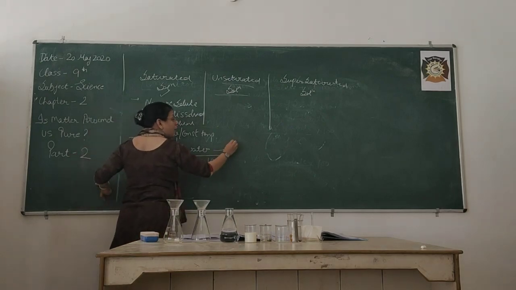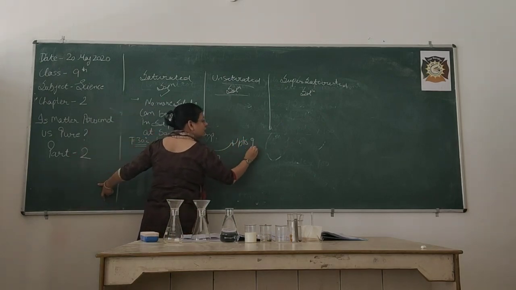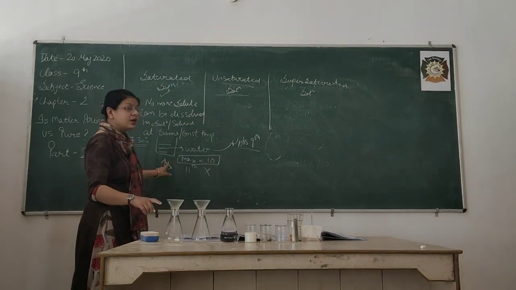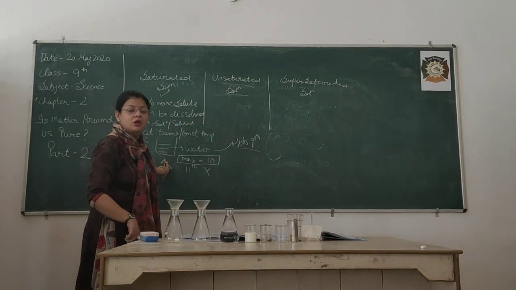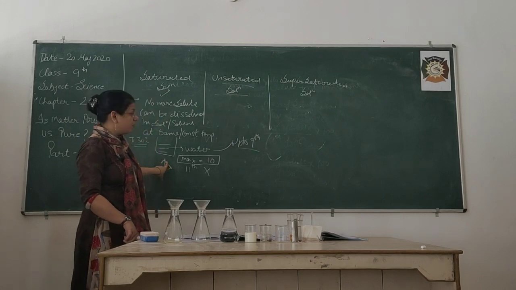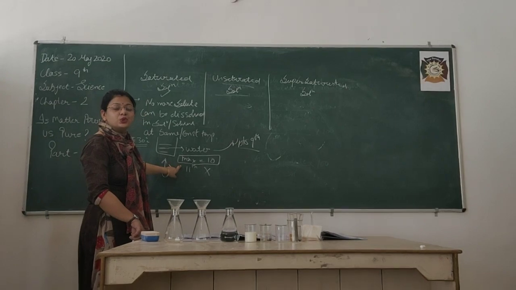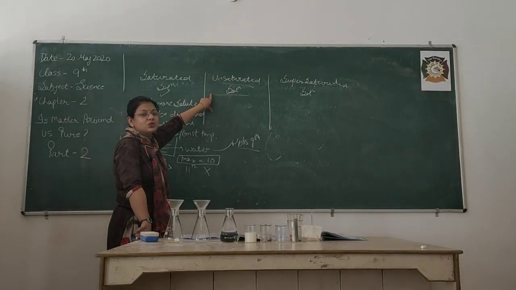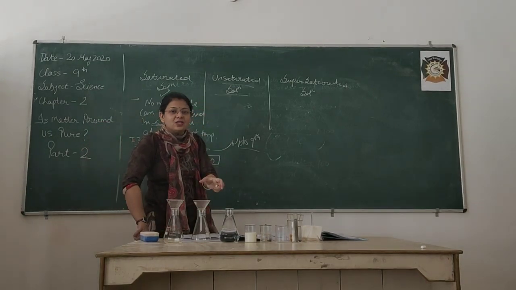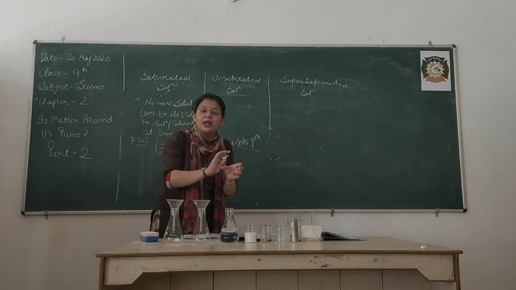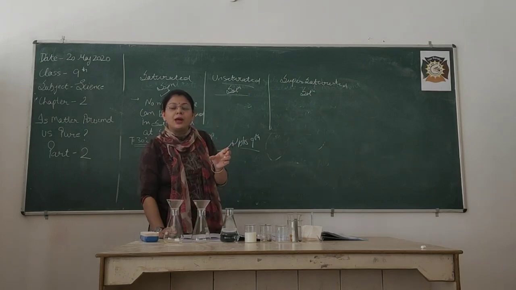That means up to the 9th spoon, the solute is completely dissolved in the solvent. So this solution hasn't reached the saturated point, so it is known as unsaturated. That means beta, it was a glass of water, you added 9 spoons, they are soluble, the 10th spoon is also soluble, but the 11th is not.